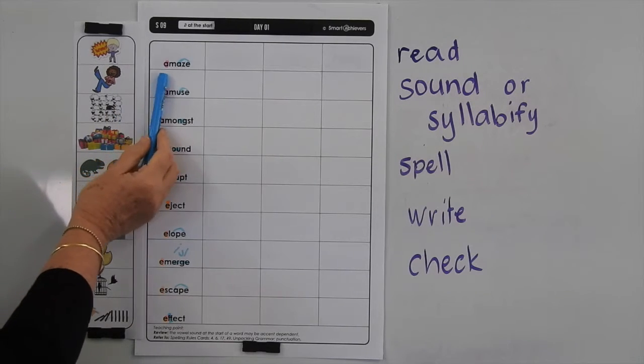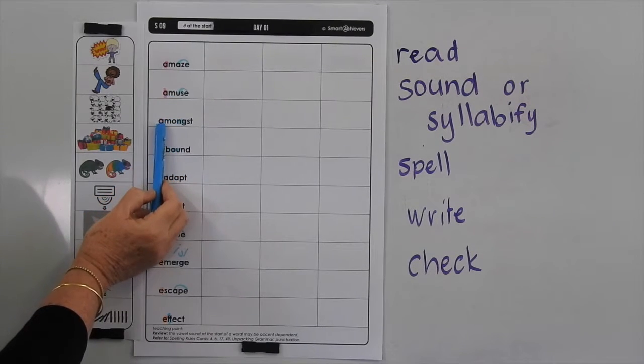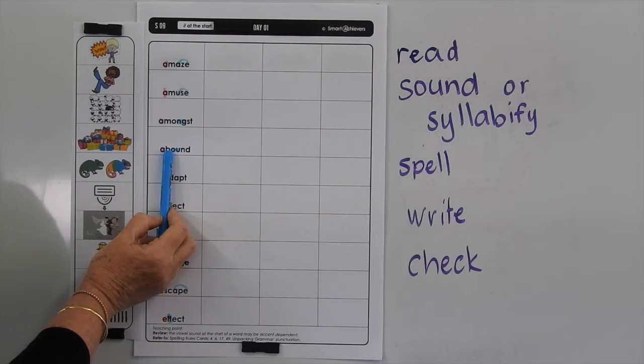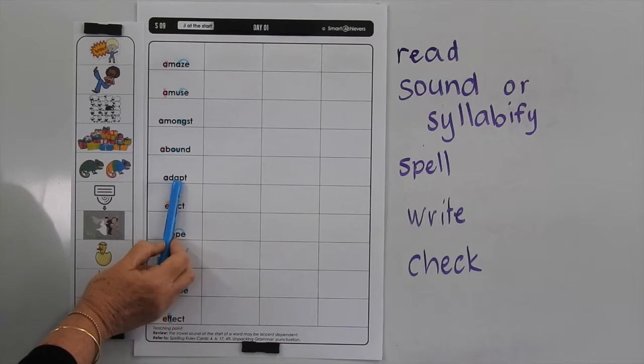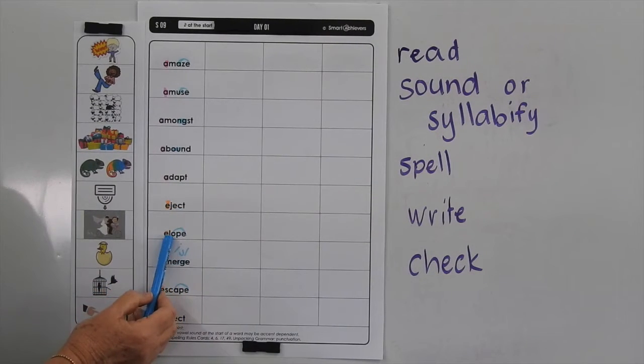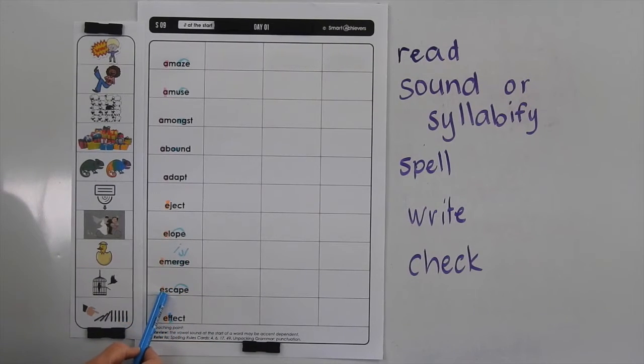Amaze means to astonish someone, amuse means to gladden or make someone happy, amongst means throughout, abound means plentiful, adapt means to change, eject means to expel something, elope means to flee, and emerge means to appear, escape means to abscond or get away, and effect. Now effect is the noun, so it means a change which is a result of an action or a cause.